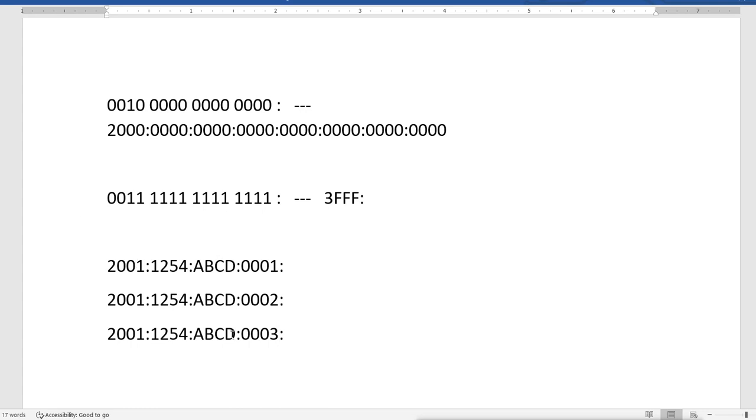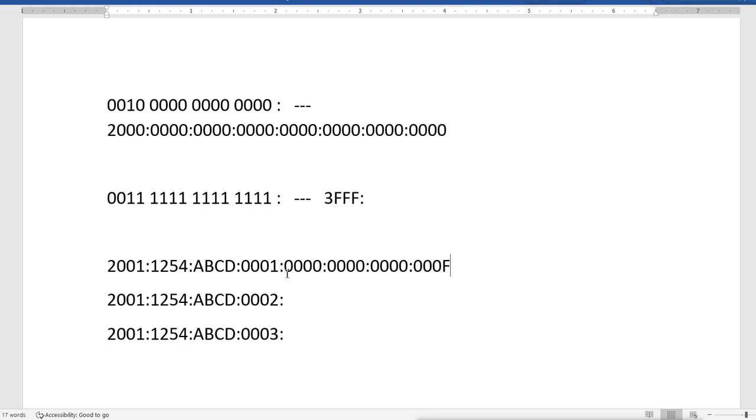In the first department, all machines will get this IP, and suppose the host part will be like 0001. The first machine will get this IP, then the next machine will get 2, then the third machine will get 3, then 4, 5, 6, 7, 8, 9, A, B, C, D, E, F, like this.